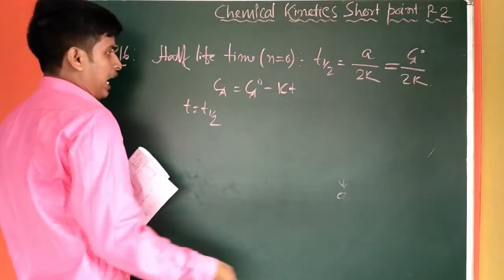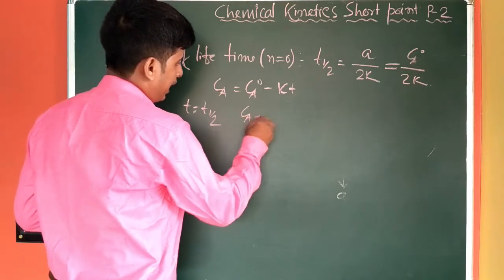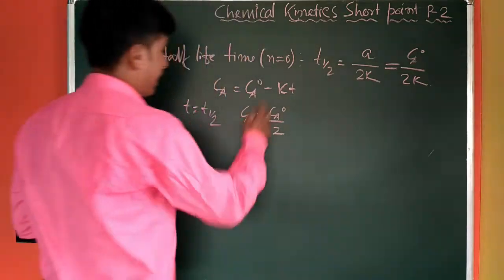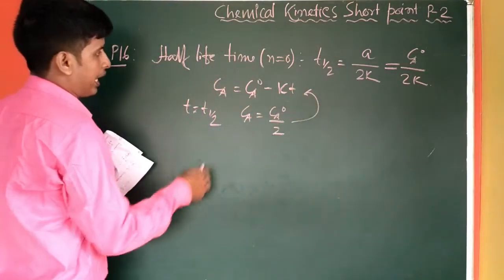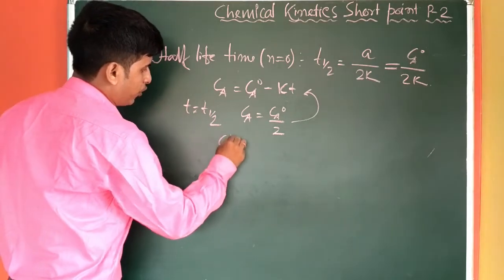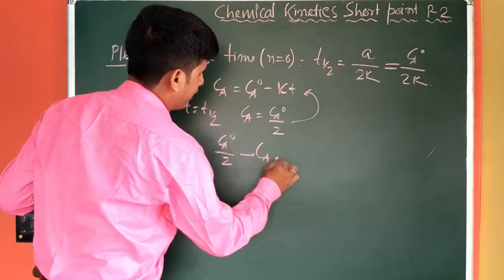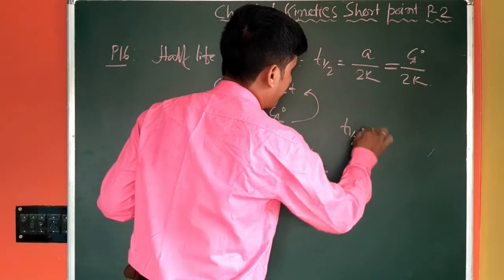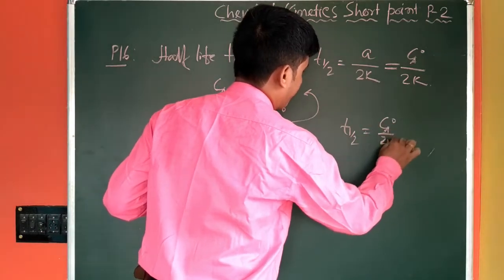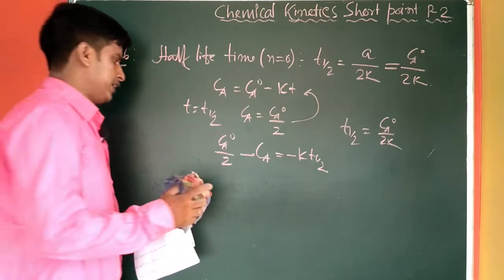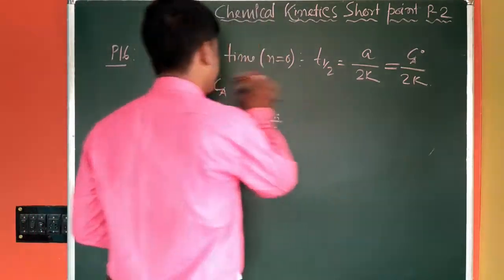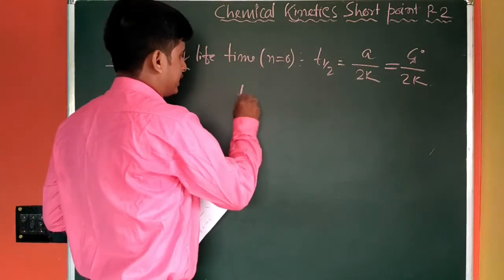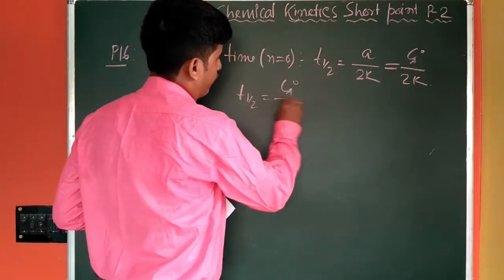So at T half, the concentration of Ca will be Ca0 by 2. If we put this condition here, we have Ca0 by 2 minus Ca0 equal to minus K into T half. So T half will be Ca0 by 2K. You know all these things, I need not derive all the equations, I just quickly derived it. So T half equal to Ca0 by 2K.